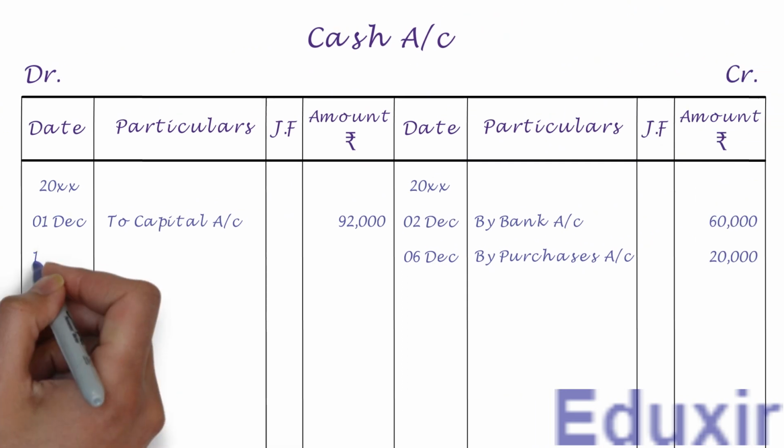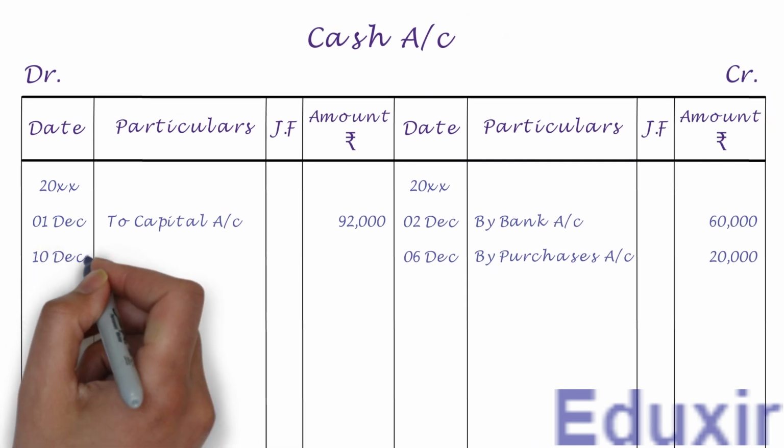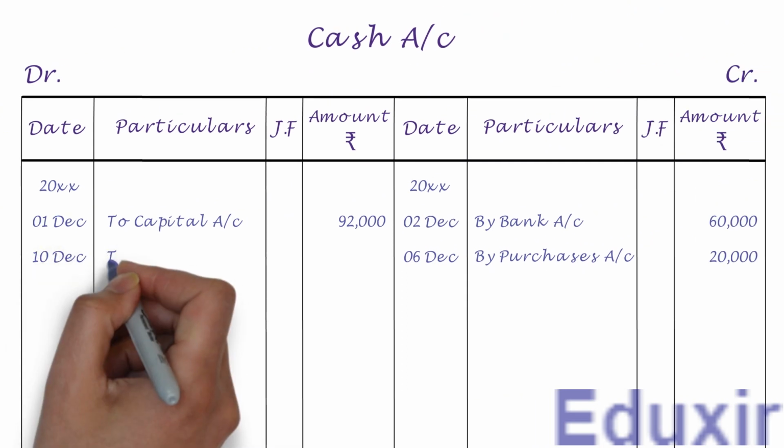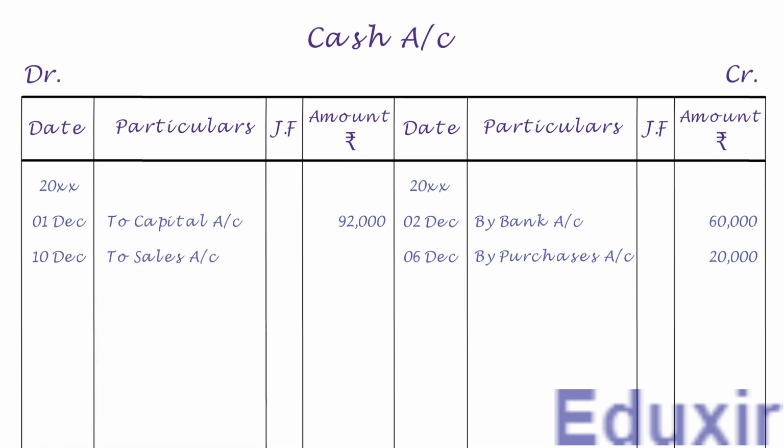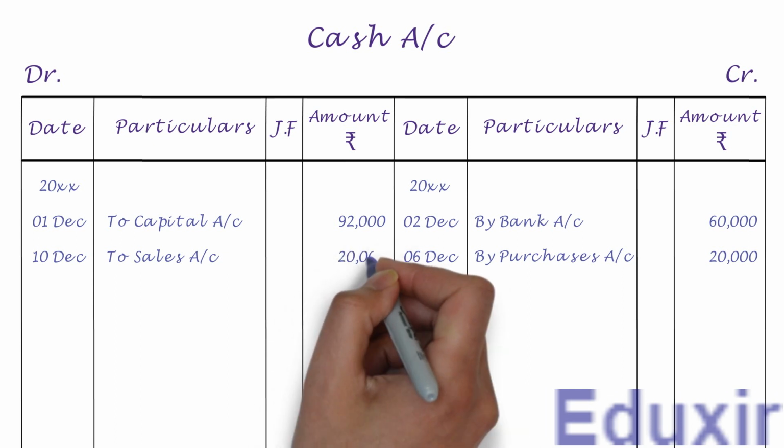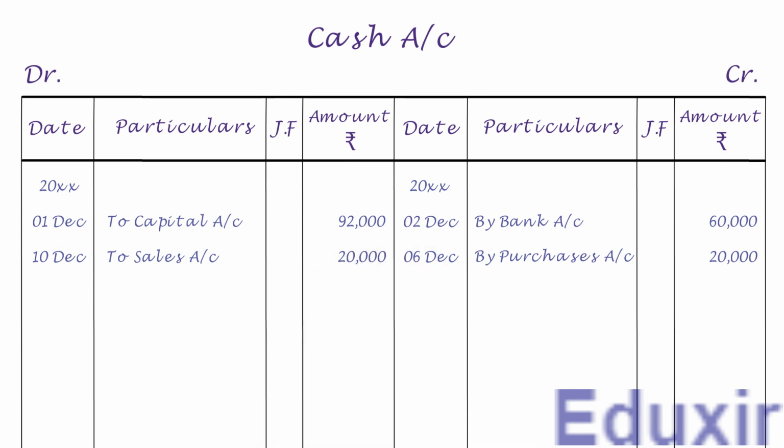Let us first write the date in the date column. We need to write to sales account into the particulars column. Let us write the debit amount of 20,000 rupees into the amount column. With that, we have completed the posting of this journal entry into the cash account. Let us now take up the next entry.